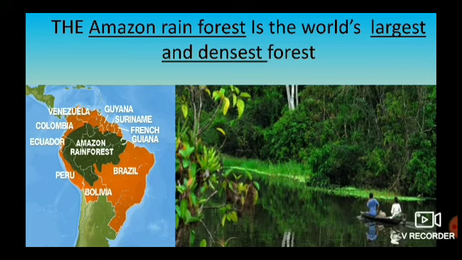Okay, children? In the first image, I have shown you on the map where the Amazon forest is located, highlighted using green color. As it is a thick and dense forest, they are showing it with dark green. In the second image, I have shown you how the Amazon forest looks. In that, people are sailing a boat, right? The Amazon River flows, and the left side and the right side are covered with thick, dense forest. That is the Amazon forest.